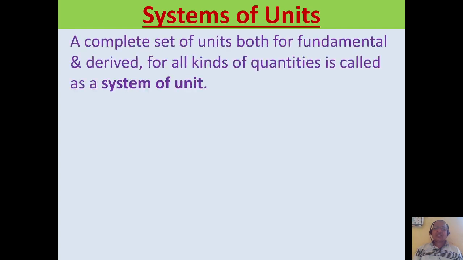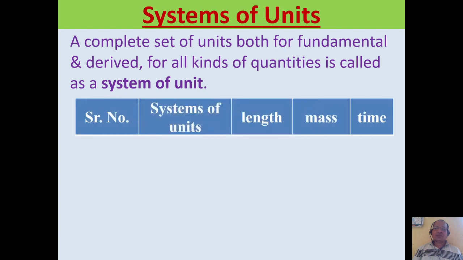Now we have seen three types of units: fundamental units, derived units and supplementary units. When we collect all these types of units, we get a system of unit. So we say that a complete set of units, both fundamental, derived or any type of quantity, is called as a system of units. Generally we say that there are four types of systems of units.